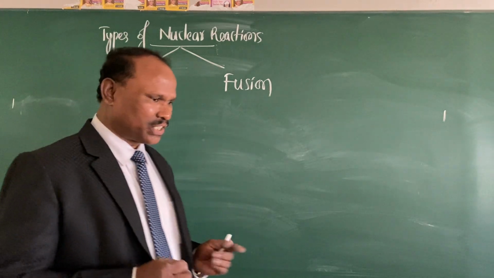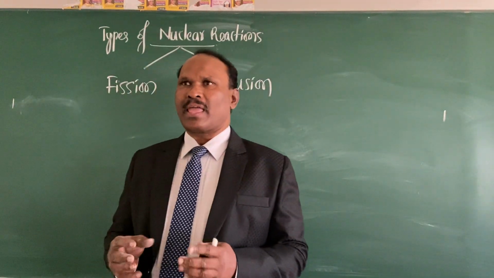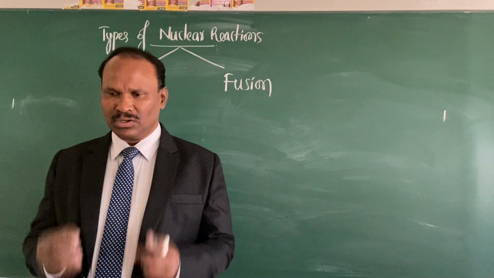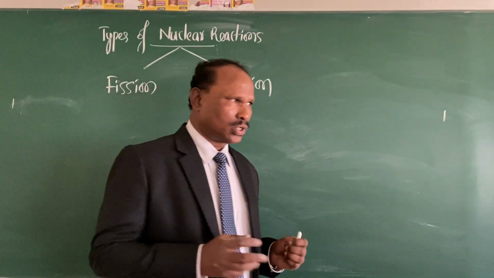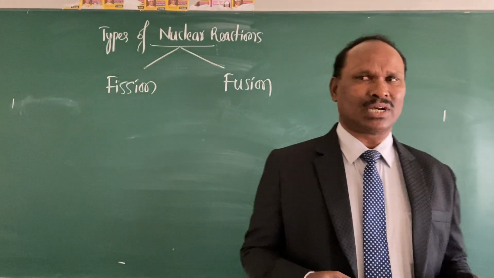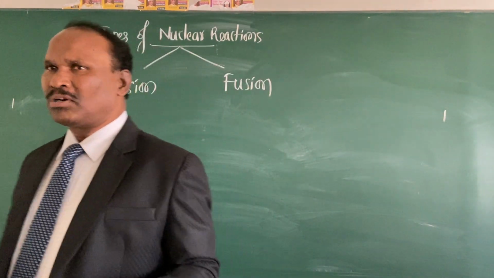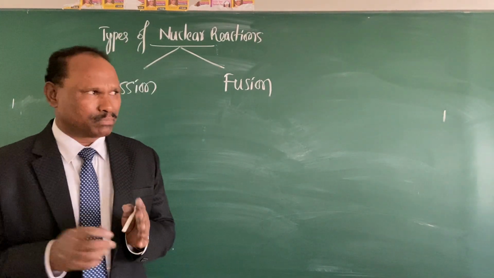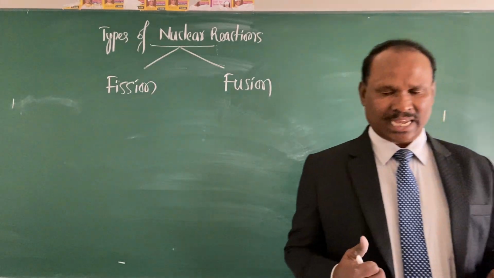So what is fission? Fission means breaking up, right? So here a heavier unstable nucleus breaks up into two lighter nuclei and an enormous amount of energy is released. Such type of nuclear reactions are called fission reactions.